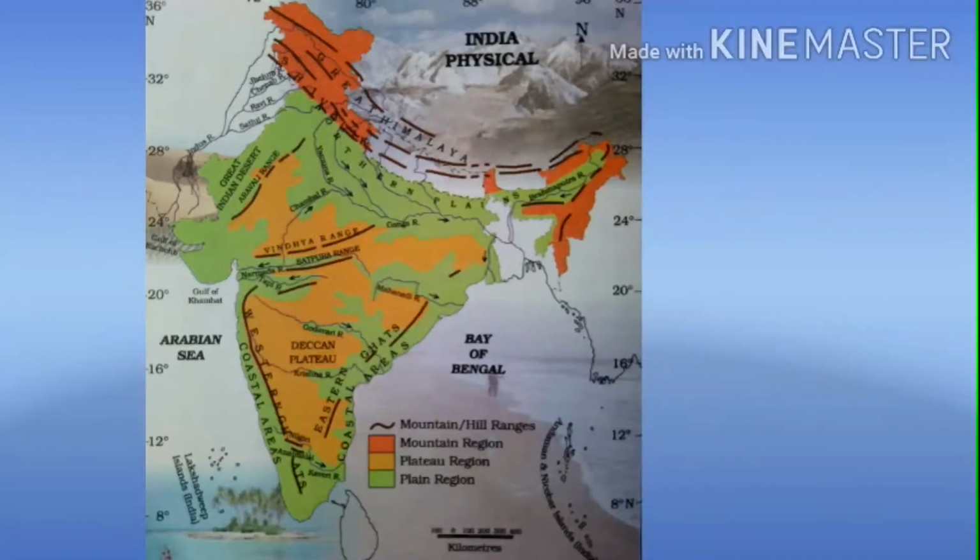This region has many hill ranges and valleys. The Deccan, Malwa and the Chota Nagpur are the main plateaus of this region. Then Anaimudi, 2695 meters, is the highest peak of South India.